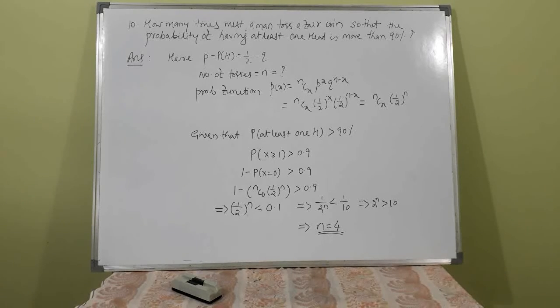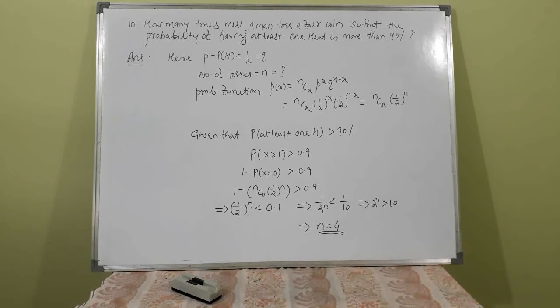What is probability of x is equal to 0? That is nC0 1 by 2 raised to n, isn't it? So if you rearrange, you will get nC0 is 1, 1 by 2 raised to n is less than 0.1. 1 minus 0.9 means 0.1 it is.